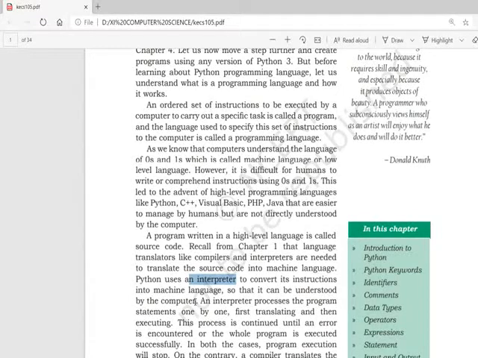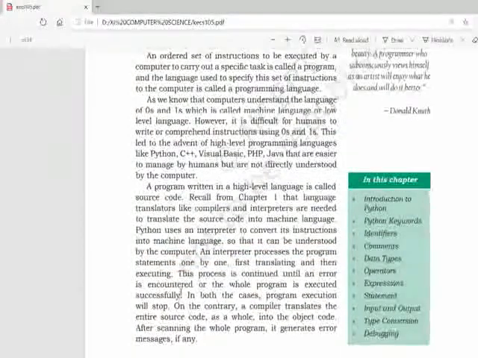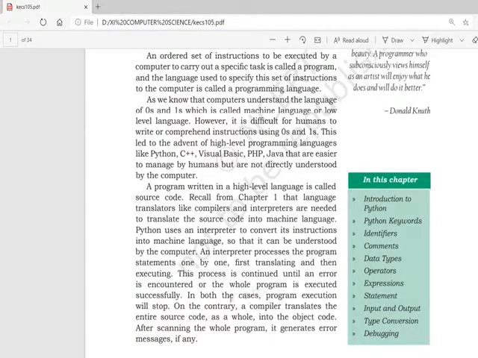That means finally, whatever programming language you are using, you are writing source code. With a high-level language, you write source code that is converted either by the compiler or by the interpreter or by a combination of both into machine code. The language we are using uses an interpreter for that purpose. An interpreter processes the program statement one by one, first translating, then executing.